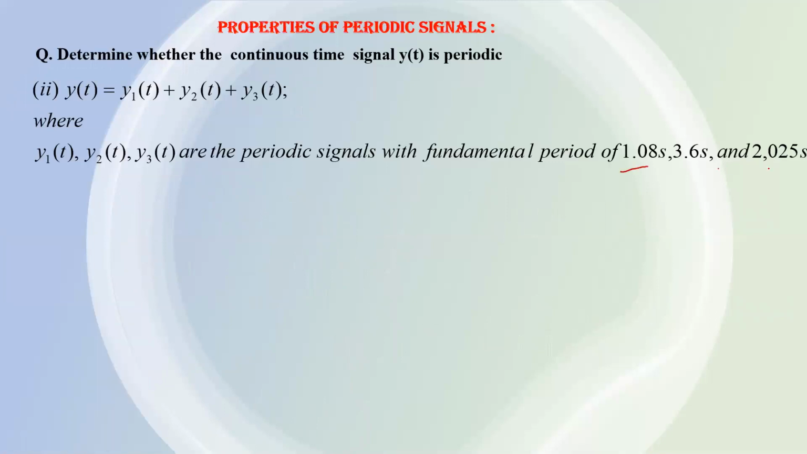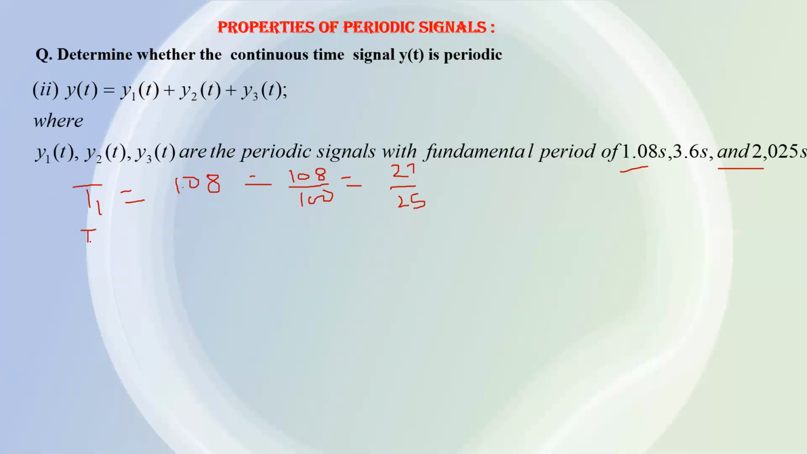these three time periods. Here T1 is 1.08, which you can write as 108 divided by 100, or you can say this is equal to 27 by 25. This is the time period of Y1.